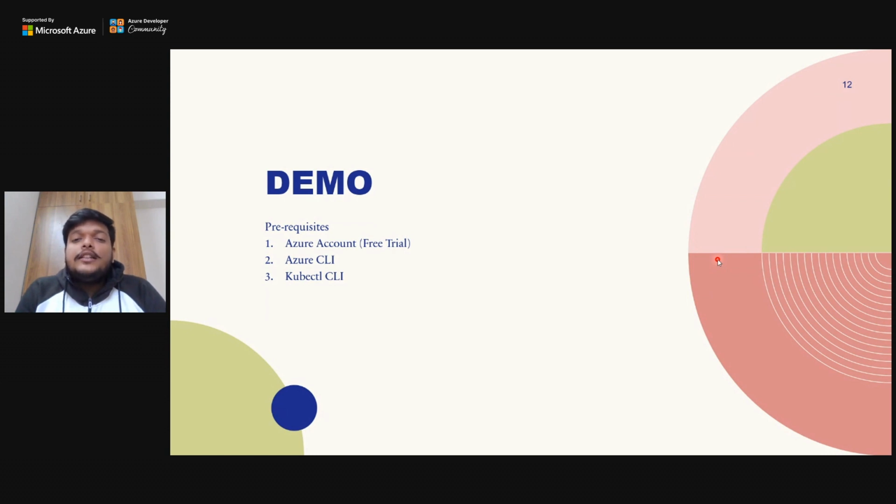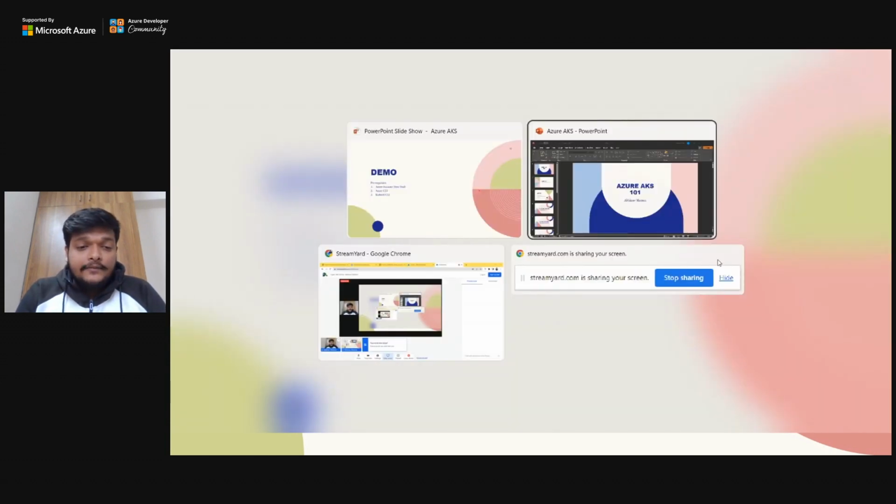So kubectl is a command line interface, command line terminal, which helps us to interact with the Kubernetes, right? I'll show you how to use the kubectl commands, kubectl CLI. So these are the three basic prerequisites. Now let's jump into the demo part, right?